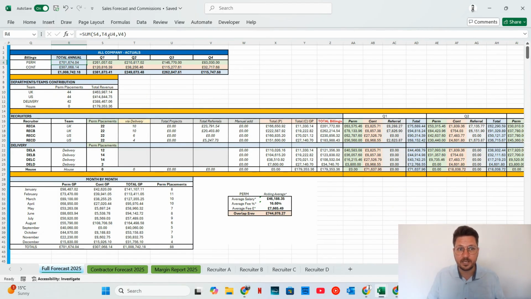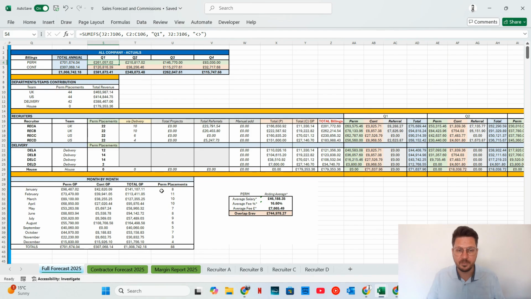So as we scroll across, there's another side to this based on that information in that perm pipeline. It tots it up, so it calculates it all. It can divide it up into quarters, but if you want to monitor it monthly, you can. There's a monthly down here, but if you want to look at your business performance on a monthly basis, you can use that. You can split it out by teams. So again, based on the person under the certain team level, it will collate all of the information and give you a final figure. There's a lot of complex formulas in here. It was stressful setting it up, but actually it works really well.